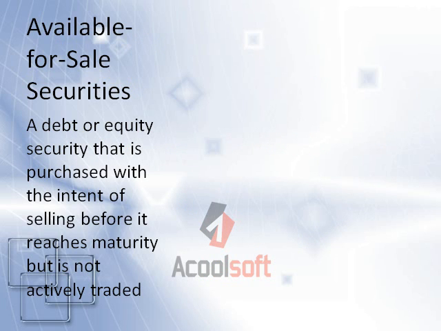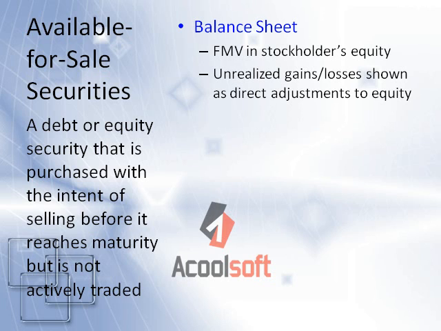An available-for-sale security is a debt or equity security that is purchased with an intent of selling before it reaches maturity, but it is not actively traded. The available-for-sale security will show up in 3 financial statements. First, the balance sheet. We will initially purchase an available-for-sale security and record it at fair market value under stockholders' equity, and use the unrealized gains and losses to show direct adjustments to equity.